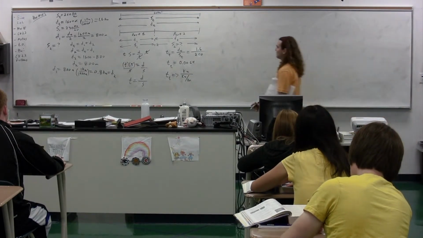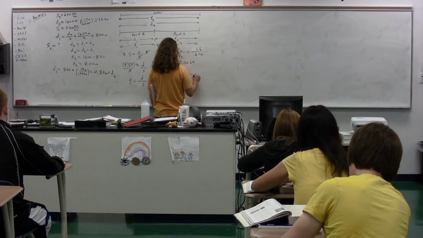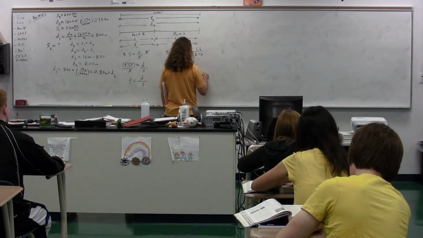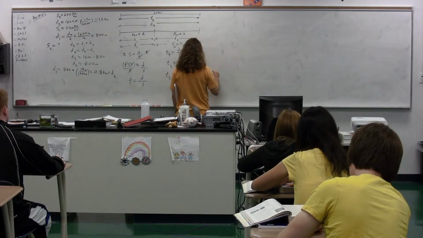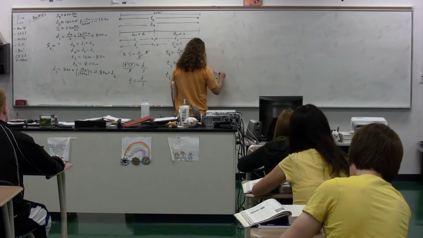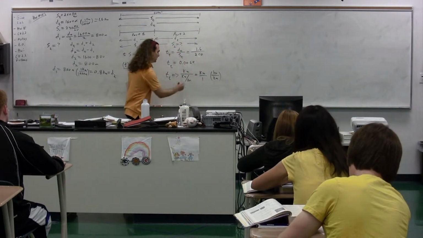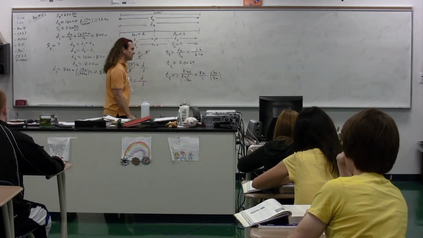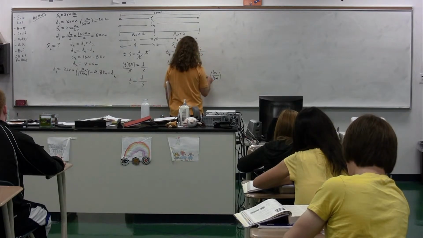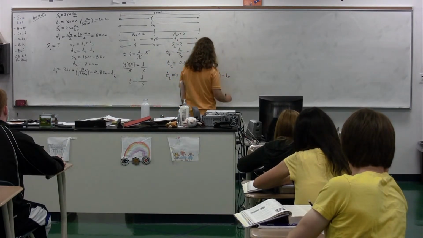So we're going to have kilometers over kilometers per hour, which is equal to kilometers multiplied by hours over kilometers. Notice on the top, this is actually kilometers over 1. So kilometers cancel out, and we get for our dimensions hours.